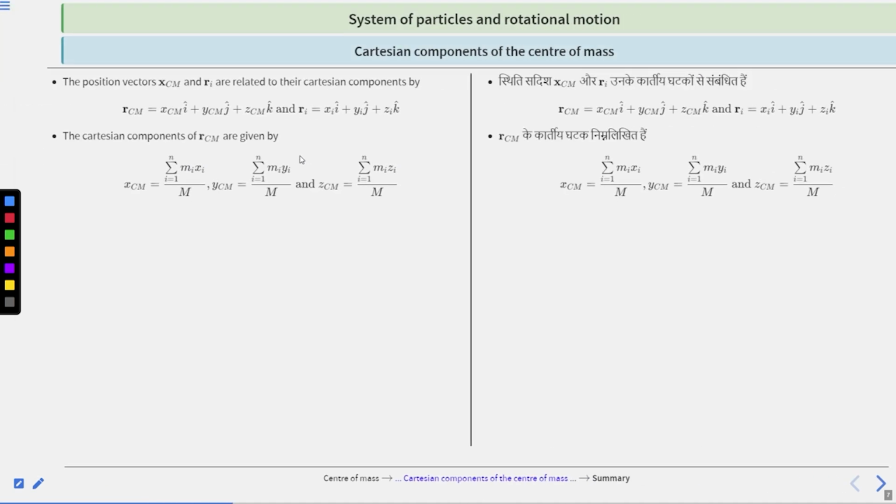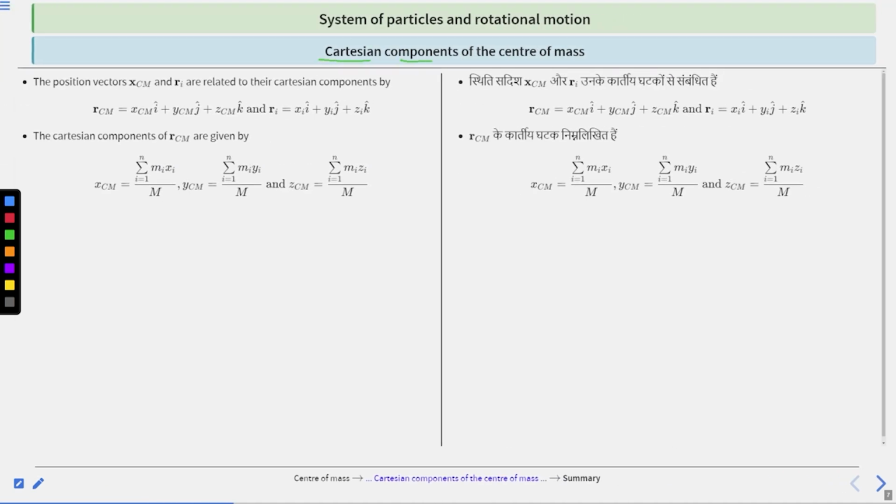Next is Cartesian components of center of mass. So the position vectors R CM and ri are related to their Cartesian components. R CM is equal to x CM i cap plus y CM j cap plus z CM k cap. This is the position vector of the center of mass. And we can say ri is equal to xi i cap plus yi j cap plus zi k cap. Clear? So this is the position vector of a particle, and this is the center of mass.